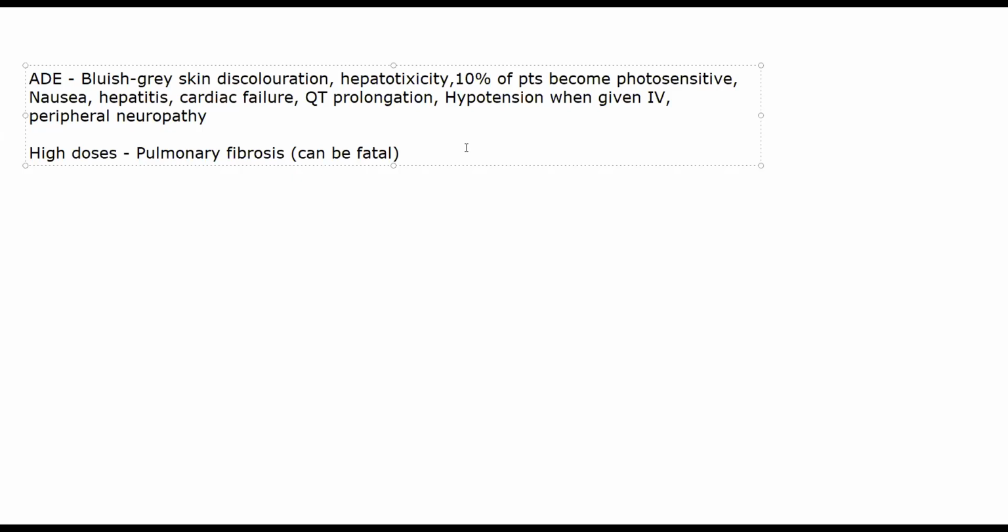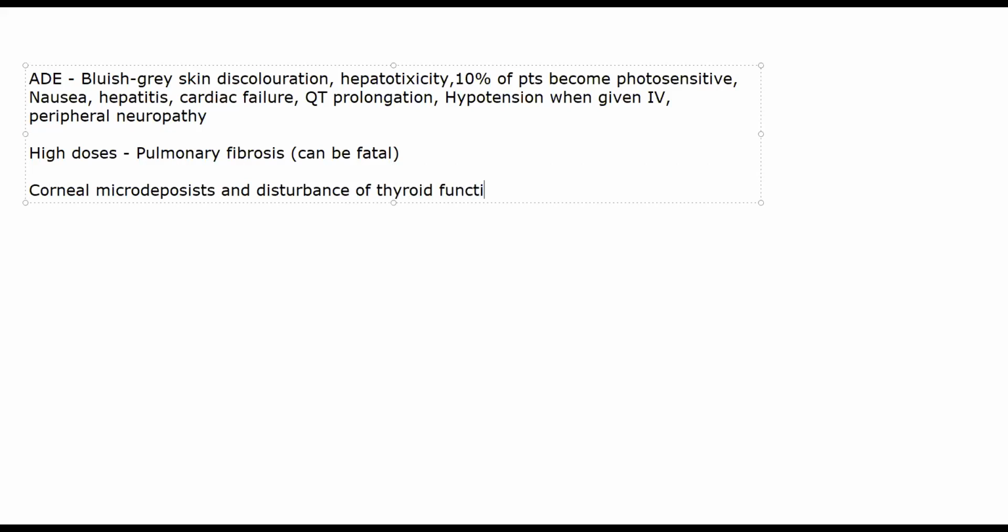On the flip side, amiodarone also has iodine in its structure, meaning it can cause hyperthyroidism. So both hypothyroidism and hyperthyroidism can be caused by amiodarone. Depending on the susceptibility of the patient, in some you will see hypothyroidism, in some hyperthyroidism. Either way, the patient's thyroid profile will get changed. And in some patients, corneal microdeposits might be seen.